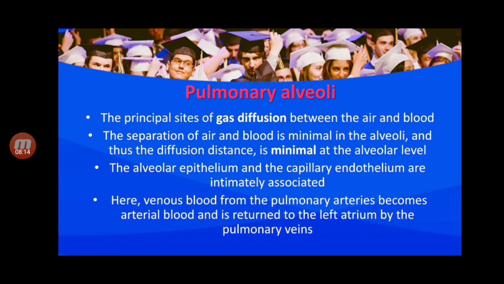Next one is pulmonary alveoli, the principal site of gas diffusion between the air and blood. The separation of air and blood is minimal in the alveoli, and thus the diffusion distance is minimal at the alveolar level. The alveolar epithelium and the capillary endothelium are intimately associated. Here, venous blood from the pulmonary arteries becomes arterial blood and returns to the left atrium by the pulmonary veins.